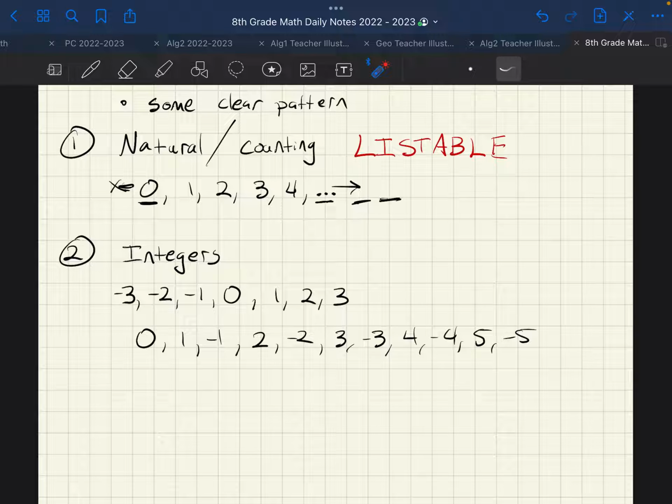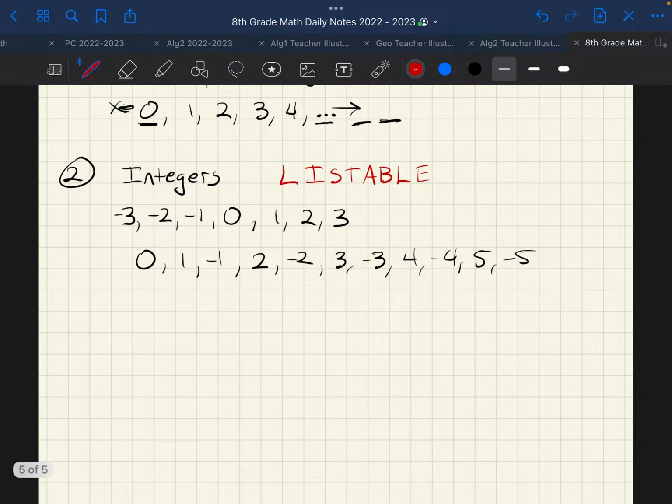And ta-da! I did some math magic, but it is now listable, and it seems like that's a silly thing to do, but it's cool to say that this is listable. I have an infinite list of integers. All right, here is one of my favorite proofs. It definitely makes the top 10 list of all of my favorite proofs in mathematics. This one is testing whether or not, number 3, fractions, also known as rationals, are listable.